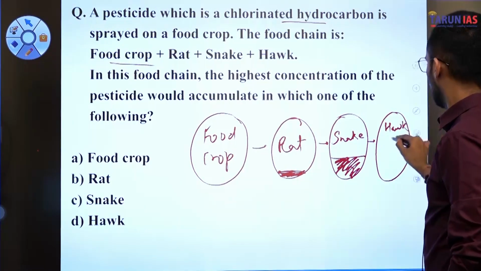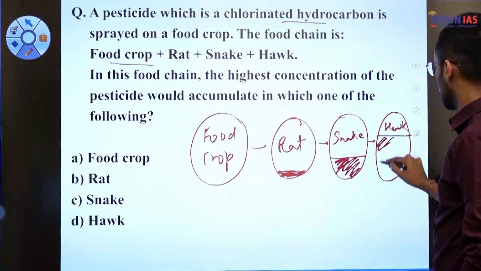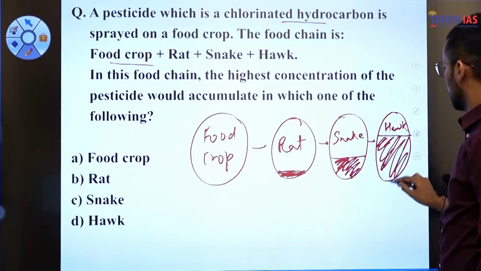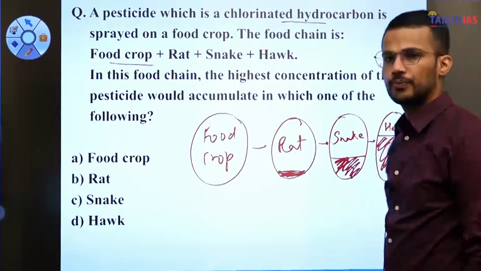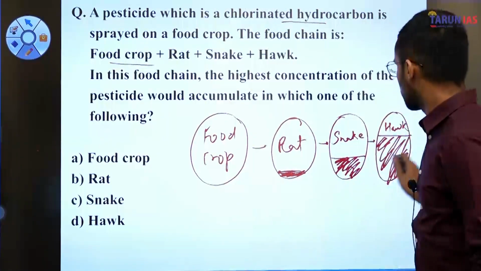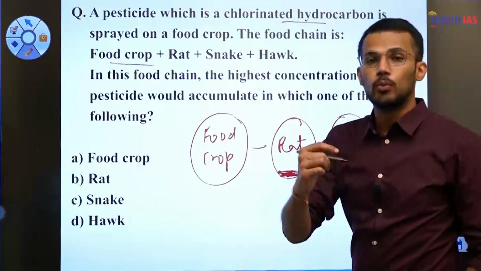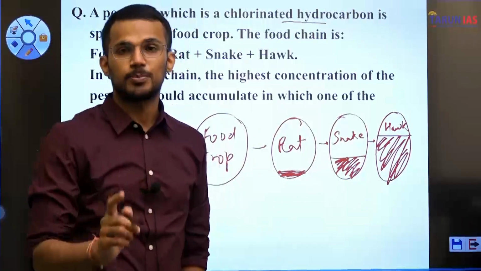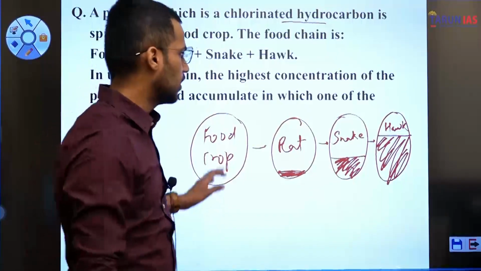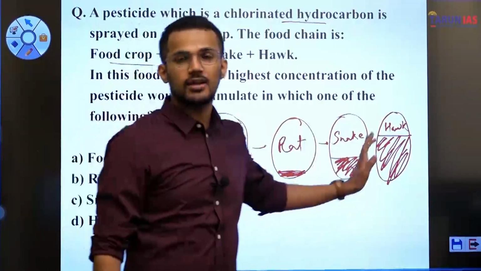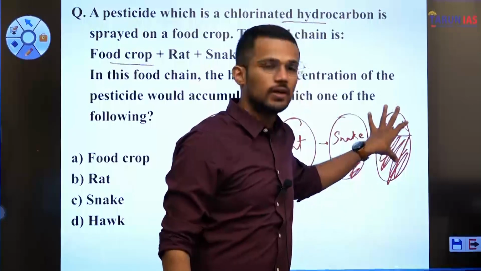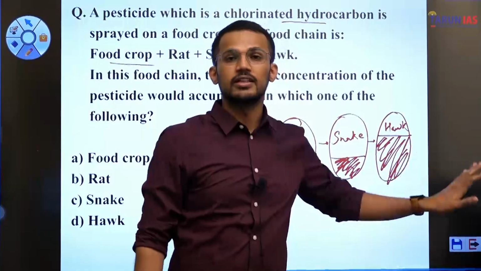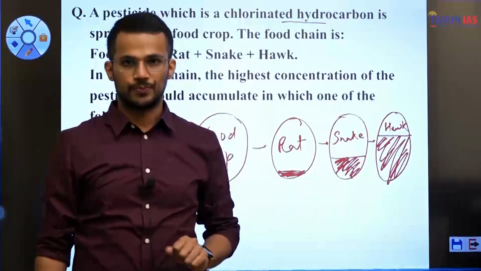And we will have the highest concentration of contaminant in the hawk, right? Why? Because the hawk is the topmost consumer in this food chain. And as per the principle of biomagnification, we will have the highest concentration of this contaminant in the topmost consumer.